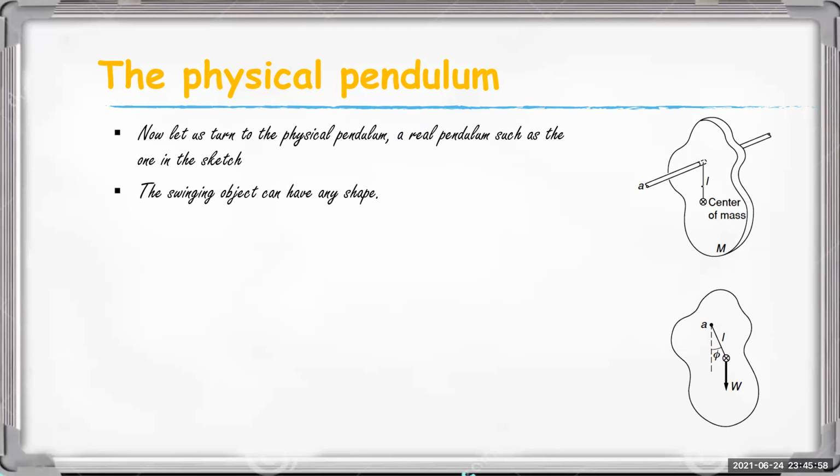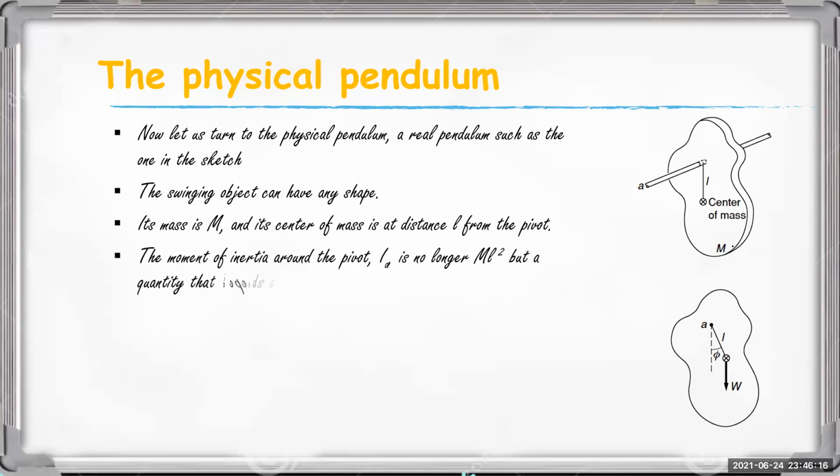Here we consider a simple shape. Its mass is taken as m, and its center of mass is at a distance L from the pivot.